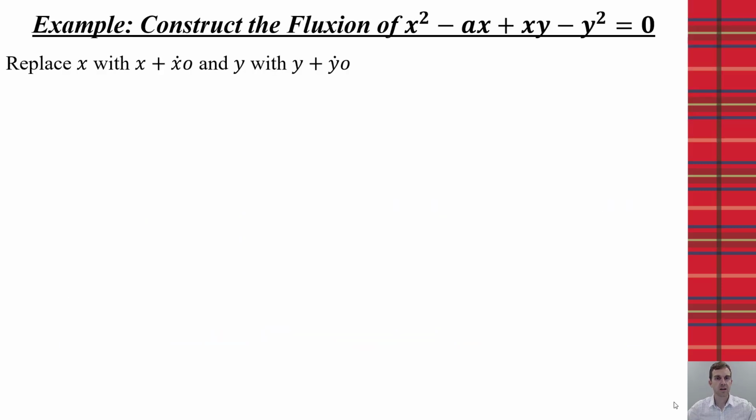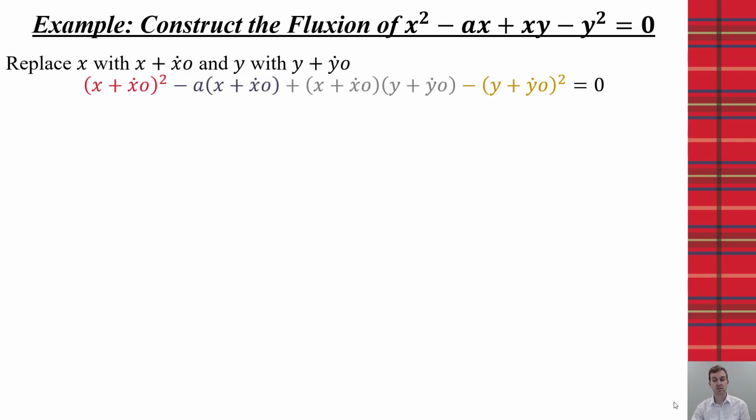Now, let's look at trying to actually solve a fluxion here with x squared minus ax plus xy minus y squared equals 0. Newton's method would say let's replace the x's with x plus x dot o and the y's with y plus y dot o. Now we're going to simplify through expansion. So you see, calculus is a lot of algebra. And really that's all we're doing here, using algebraic methods to simplify.